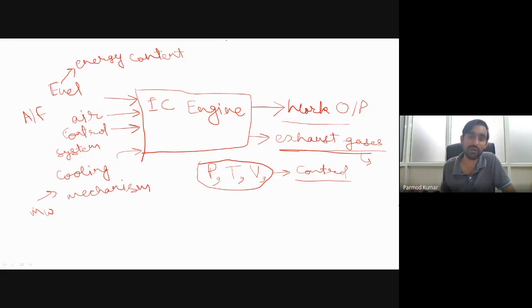Okay, because if you go into the very detailed design of the engine, you will find a large number of valves and camshafts there for matching the timings of the engine. Then a spark plug is there if your engine is spark ignition, and a fuel injector if your engine is compression ignition. So it means that a large number of parameters are involved. It's not an easy task.